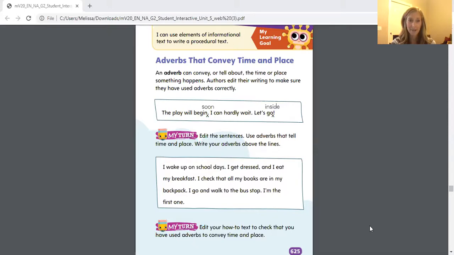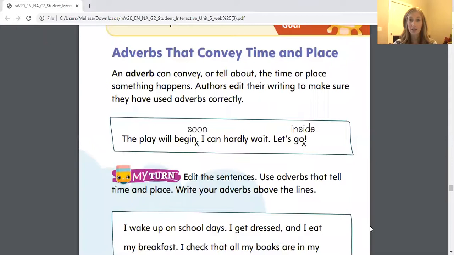So our goal today is to talk a little bit about adverbs and talk about how they can convey time and place. An adverb can convey or tell about the time or place something happens. Authors edit their writing to make sure they have used adverbs correctly. So for example, let's take a look at this piece of writing where my mouse is hovering in this first box. I'm going to read it once, and then I'm going to reread it, adding in the words that we can see should be added in with these little arrows here.